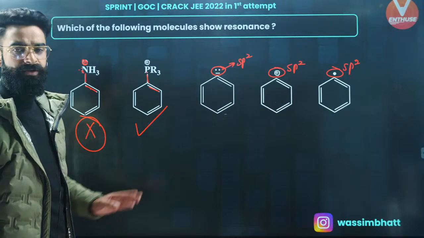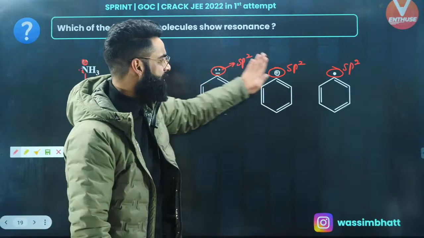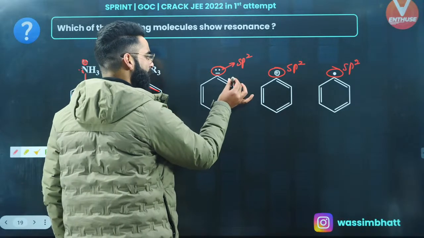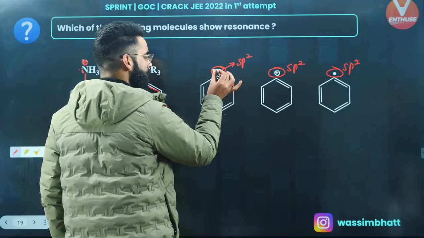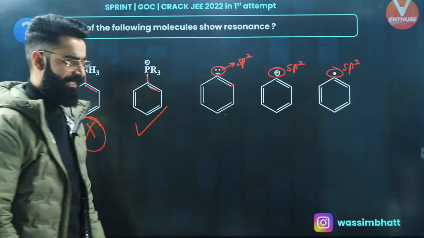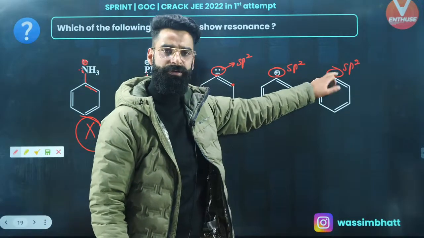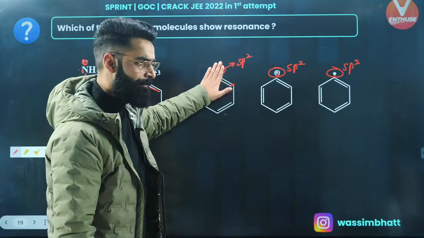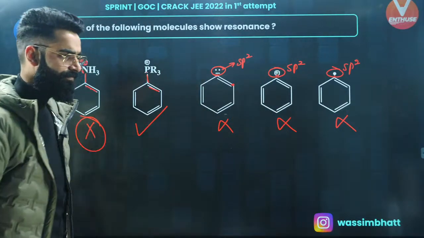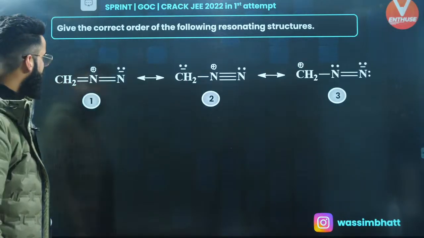For the resonance to happen, what should have been there? Since these are present in sp2 hybrid orbitals, they are present on the same plane, right? Since this carbon has the p orbital perpendicular to the plane, if this lone pair was present in the p orbital which was perpendicular, then only there would have been a case of resonance. But this is present in an sp2 hybrid orbital, this is sp2, this is sp2, so they will be present on the plane, right? So resonance won't be possible in this one, neither in this one, nor in this one. As simple as that. So 2 is the only case where resonance is possible. Perfect.